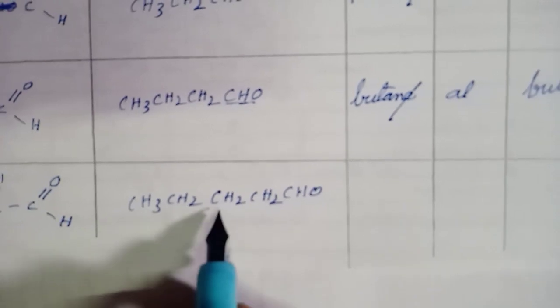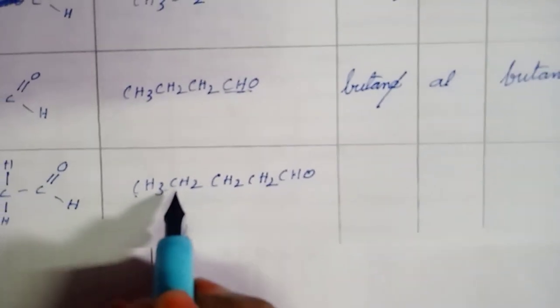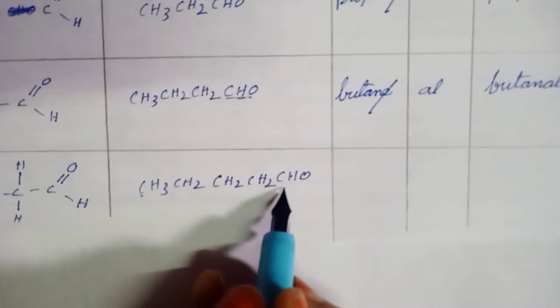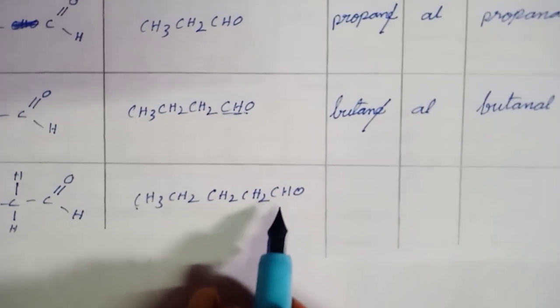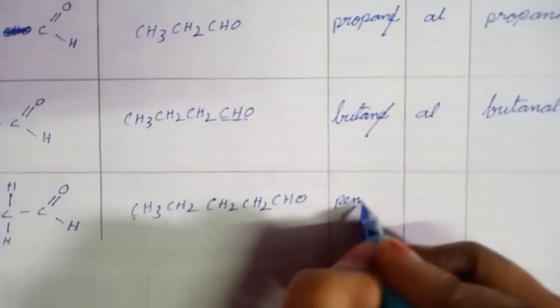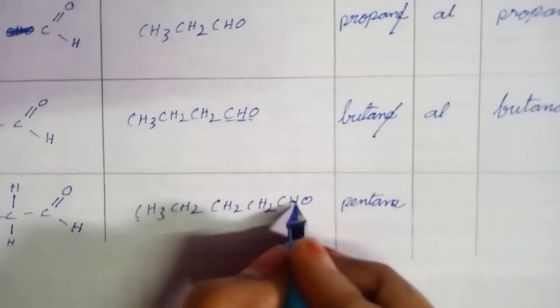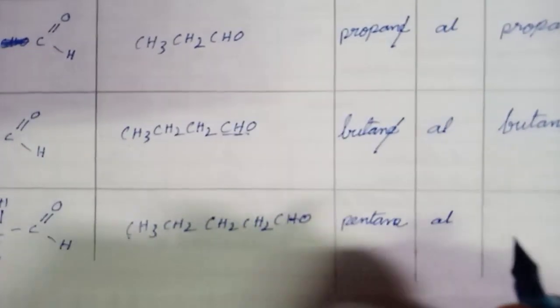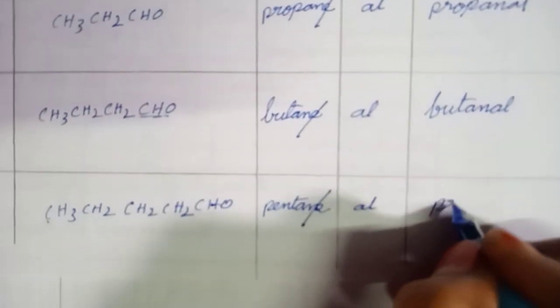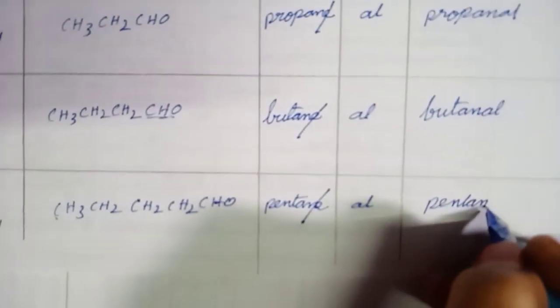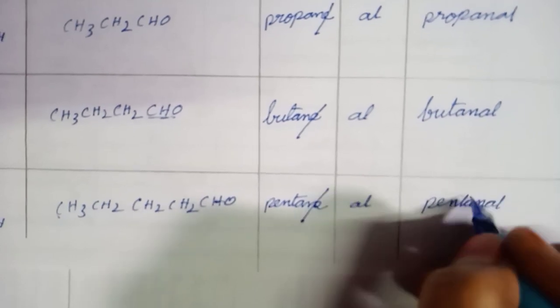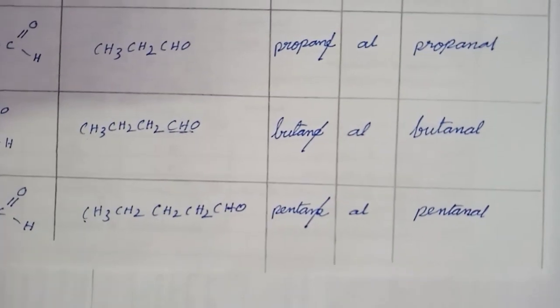So how many carbons? 1, 2, 3, 4, 5. That means meth, eth, prop, but, pent. So the alkane is pentane. Next, the functional group suffix is "al". After cancelling e, we merge them. So what we get: pentanal.